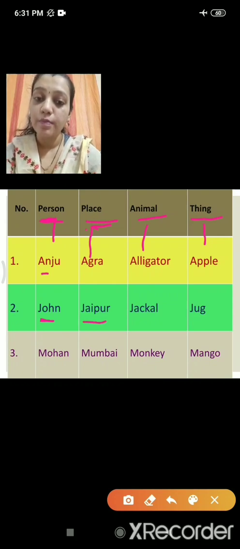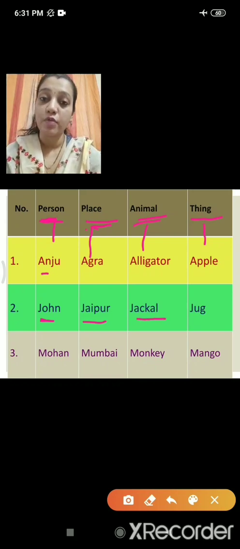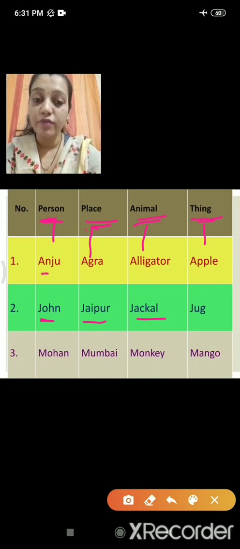From J I wrote place Jaipur. You can write Jodhpur, Jaisalmer, any place of your choice. Now again from J I have to write animal. I wrote name of the animal is jackal. Now I have to write a thing from J, that is jug.